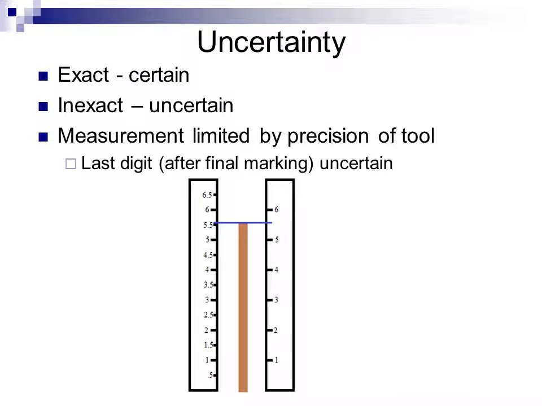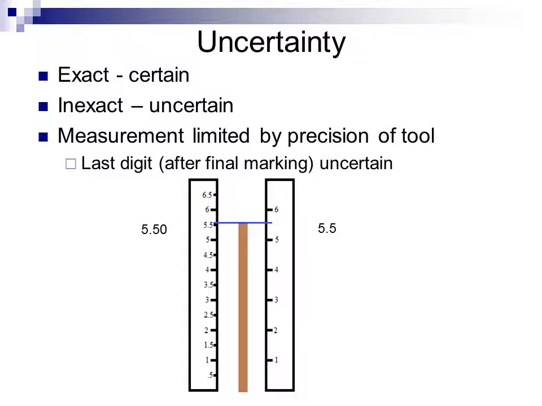So looking at this, let's draw a line across to mark where the top of the stick is. It looks like the top of the stick lands right at the 5.5 mark on the left. So we could call that 5.50. We might say it's a little bit longer. It could be 5.51. On the right-hand side, we can't really tell, but we estimate that it's probably halfway between the 5 and the 6. Let's call it 5.55.